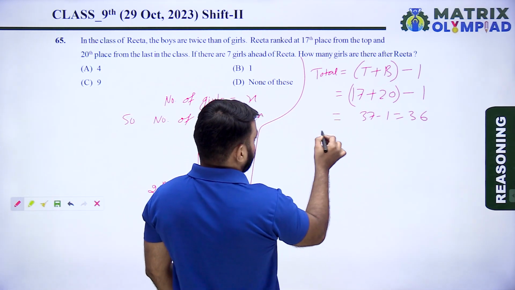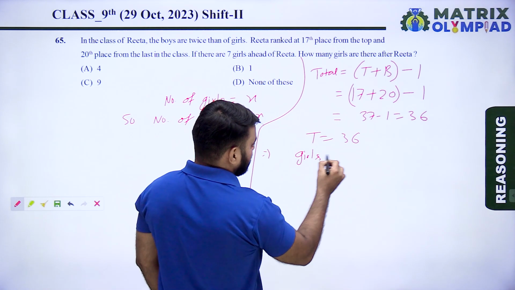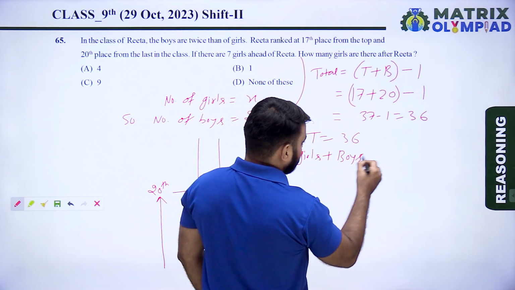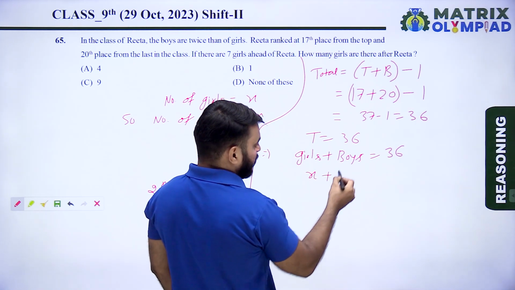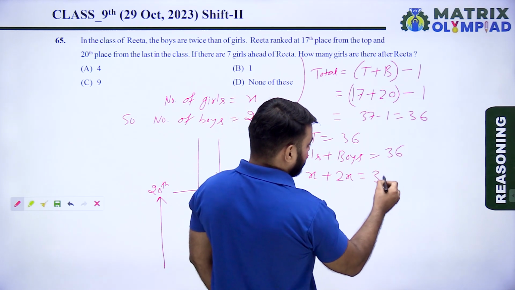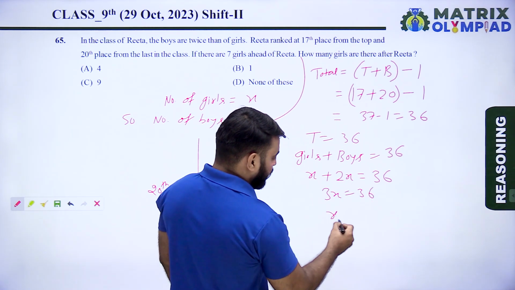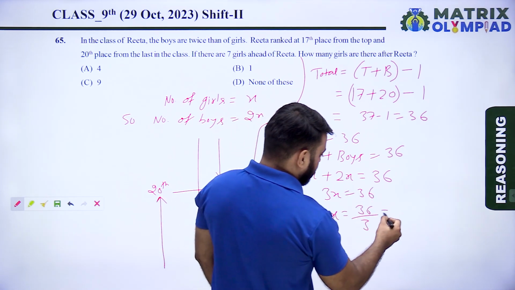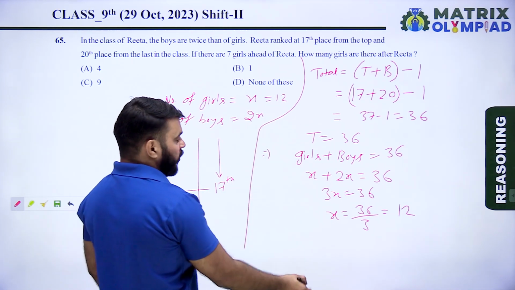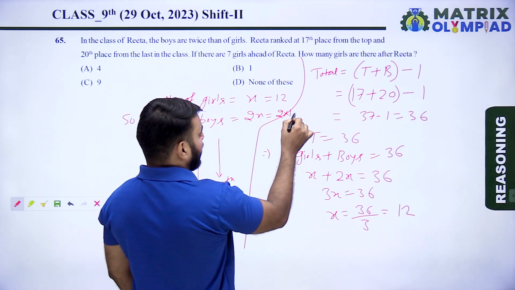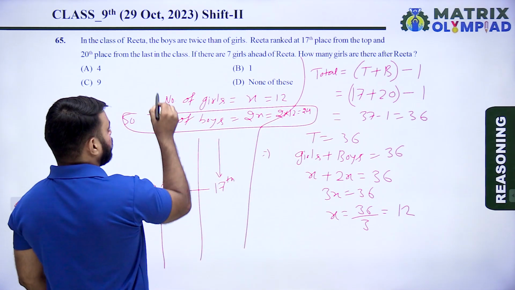So total is equal to 36. Total means number of girls plus number of boys is equal to 36. So x plus 2x is equal to 36. So x plus 2x, it means 3x is equal to 36. Now the value of x is 36 divided by 3, it means 12. So the number of girls in this class is 12 and the number of boys is 2 into 12, it means 24.